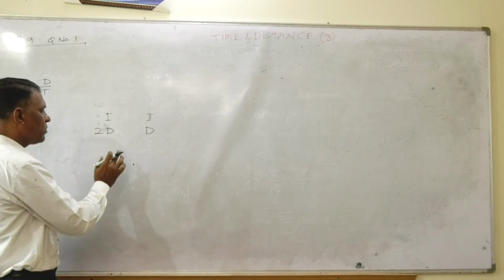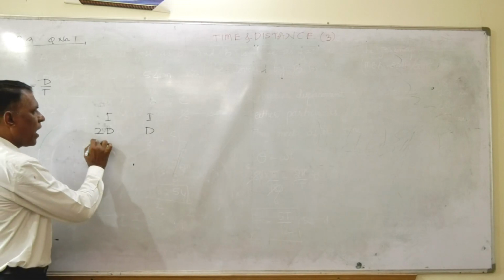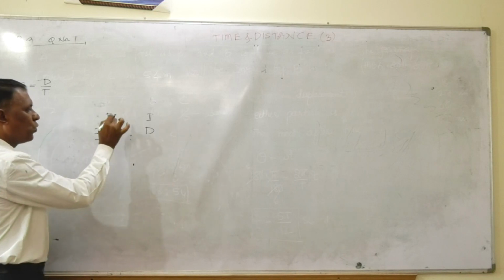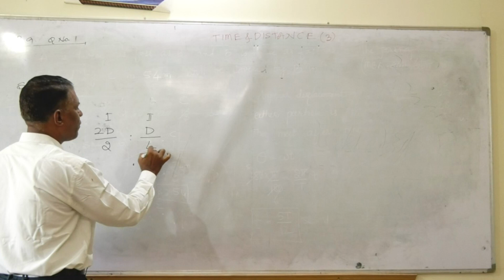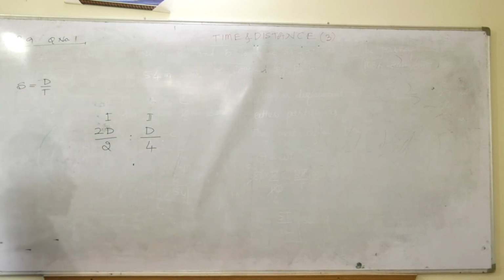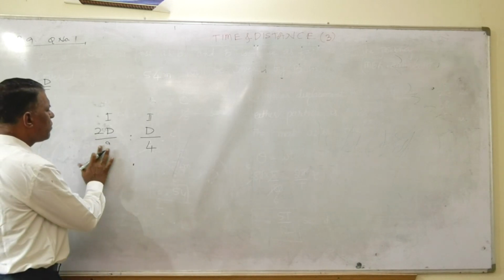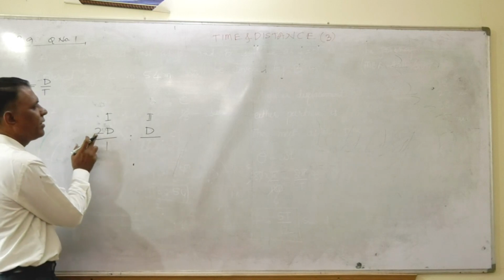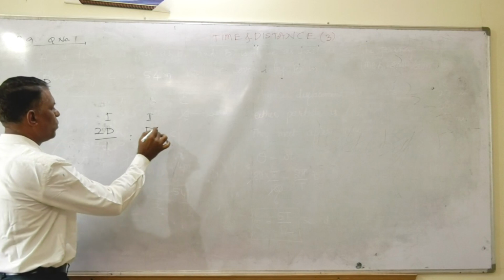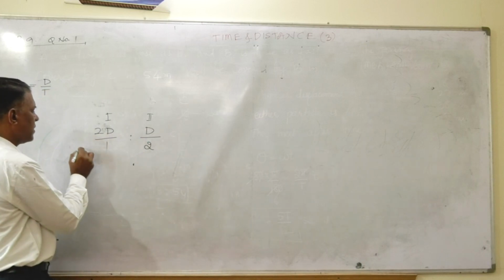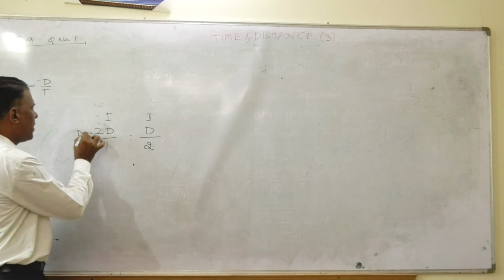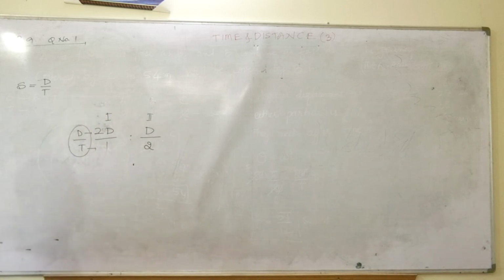Double means, you see here, if I have taken time as 2, now I have to take 4, double, friends. Or otherwise simply you write 1 and 2. Okay, I have taken 2 because I want to cancel it. Now this is the distance, this is the time, friends. Distance divided by time is the speed. This itself is the speed, friends.